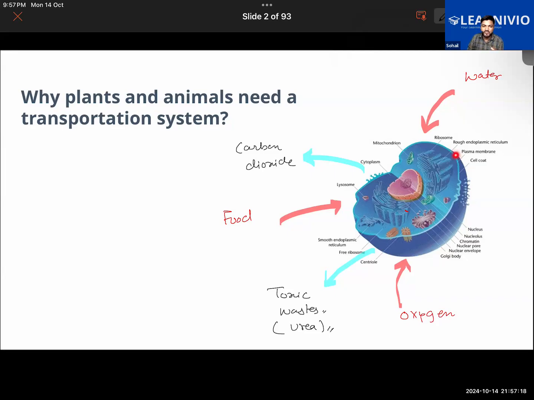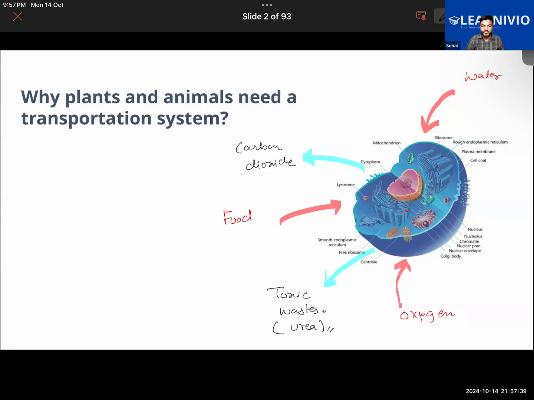Now, how would the cell have got the water, or food, or oxygen? Just like for you to go somewhere, there is a transport network. There's a roadway, there is a railway, there is an airway. Because of that means of transport, you are able to reach somewhere.